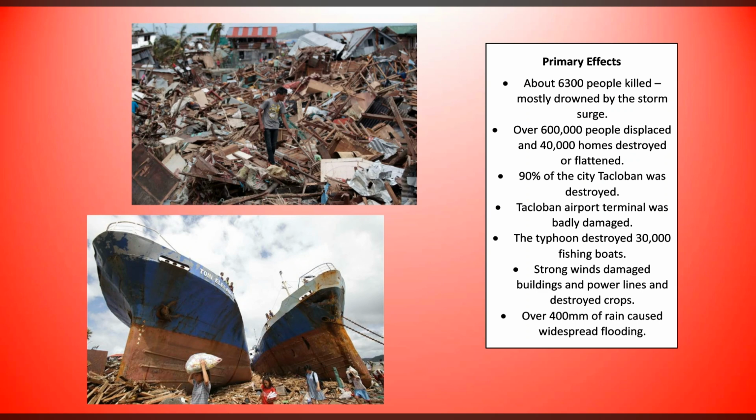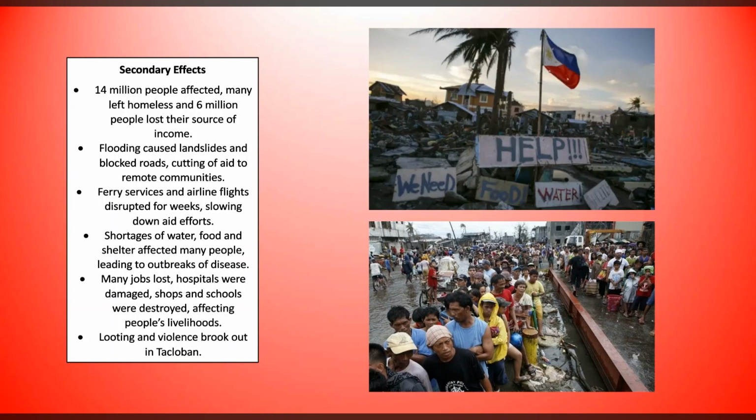Strong winds damaged buildings and power lines, they destroyed crops, and it caused widespread flooding from the 400 millimetres of rain that fell. Secondary effects, around 14 million people were affected. So many of these people were made homeless. 6 million people lost their source of income.